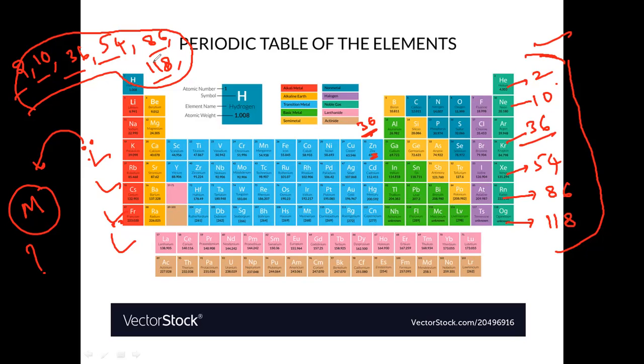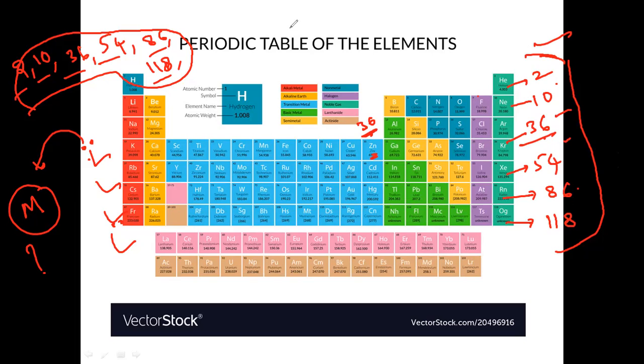You should remember these things here. So 2 and 10, this is not possible actually. Why? Because they are the s block elements, p block elements. There is no possibility here. So it is possible for 36, 54, 86 and 118. That means the electrons will be completely fulfilled in case of 36, 54, 86 and 118.